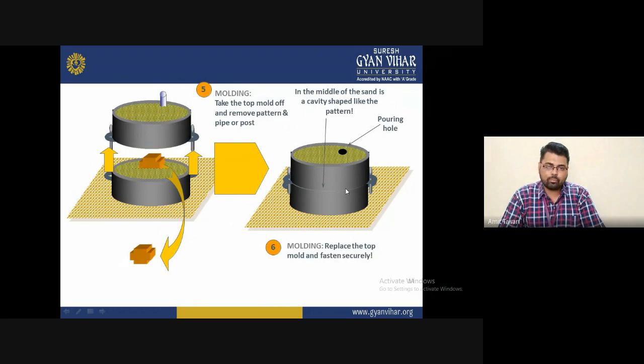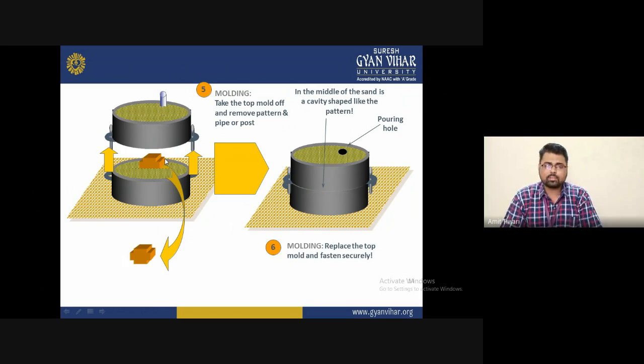So the fifth point is basically discussing taking the top mold off and removing the pattern and the pipe or gate. That indicates that this material is allowed to liquefy, or we can say it converts into a pattern. So with the help of this, you will understand that before it is kicked out, this pattern will be completely filled with the molten metal and allowed to solidify for a certain temperature or time. It will take some time, depending upon the size, depending upon the metal, depending upon the area we covered for the molding.